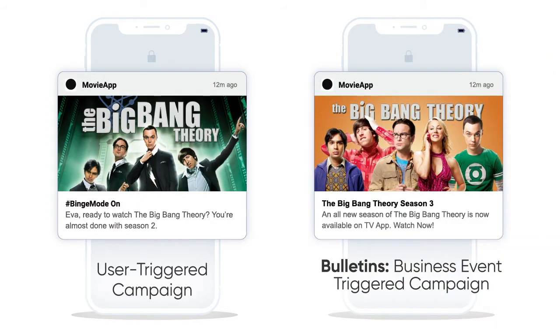But what has been missing all this while is the ability to send campaigns based on events that happen on the business side to the users who are most likely to be interested in this activity. This could include things like new arrivals, back in stocks, or new release alerts. Hence, we are releasing bulletins, a new category of engagement campaigns and a unique feature that CleverTap offers.